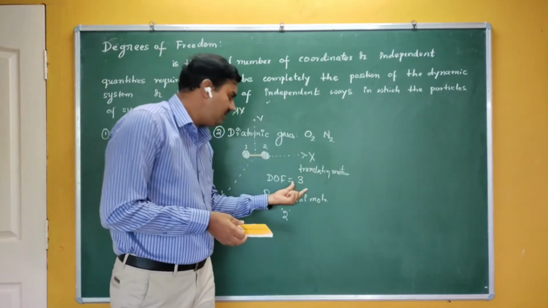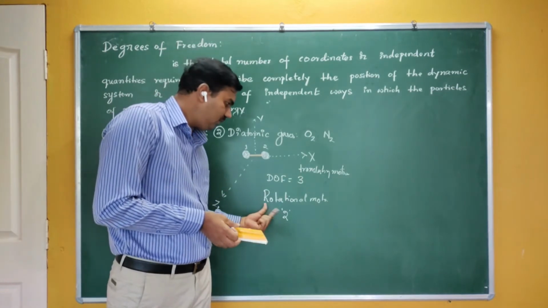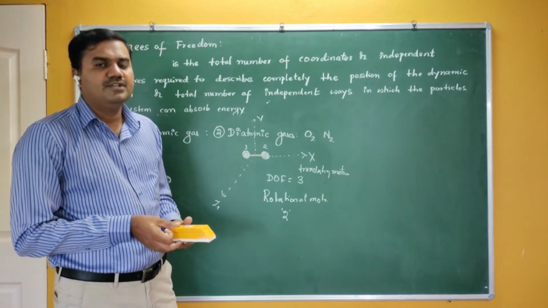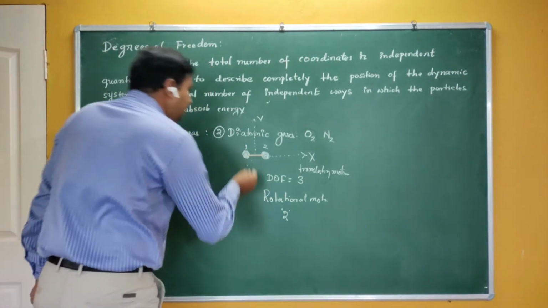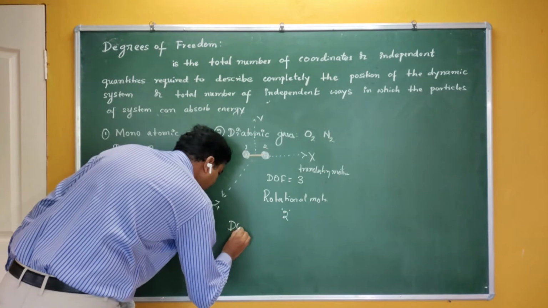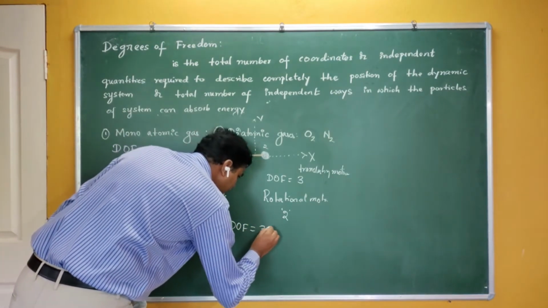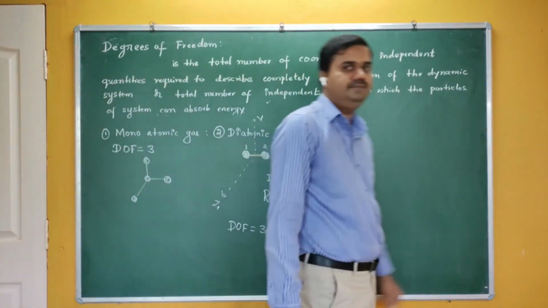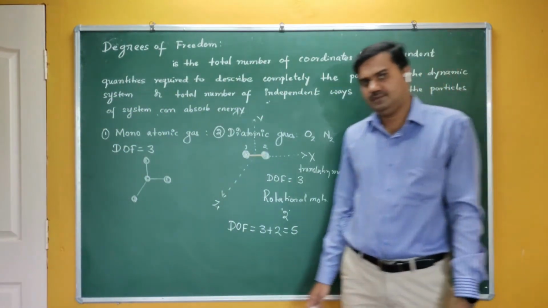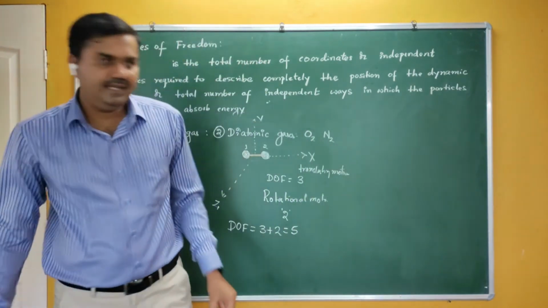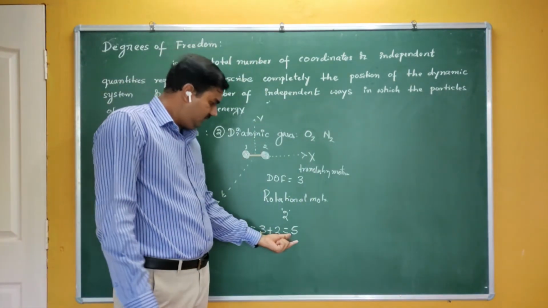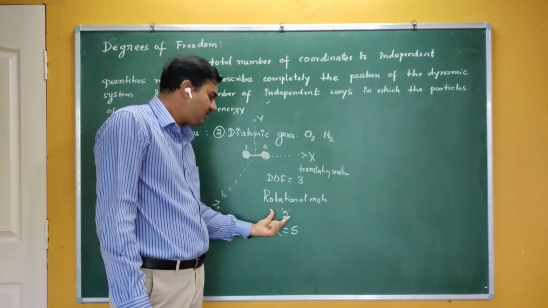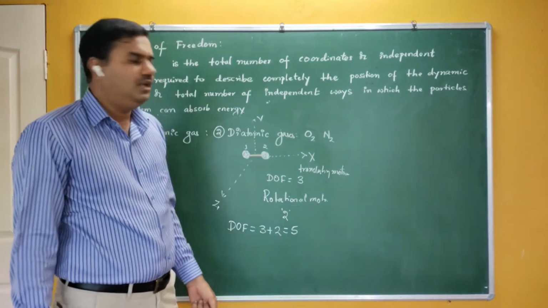From the translational motion, it has 3 degrees of freedom, and from the rotational motion, it has 2 degrees of freedom. Are you getting me? So totally, this diatomic molecule has 3 plus 2, that is 5 degrees of freedom. So finally, the diatomic molecule has 5 degrees of freedom: 3 from the translational motion and 2 from the rotational motion.